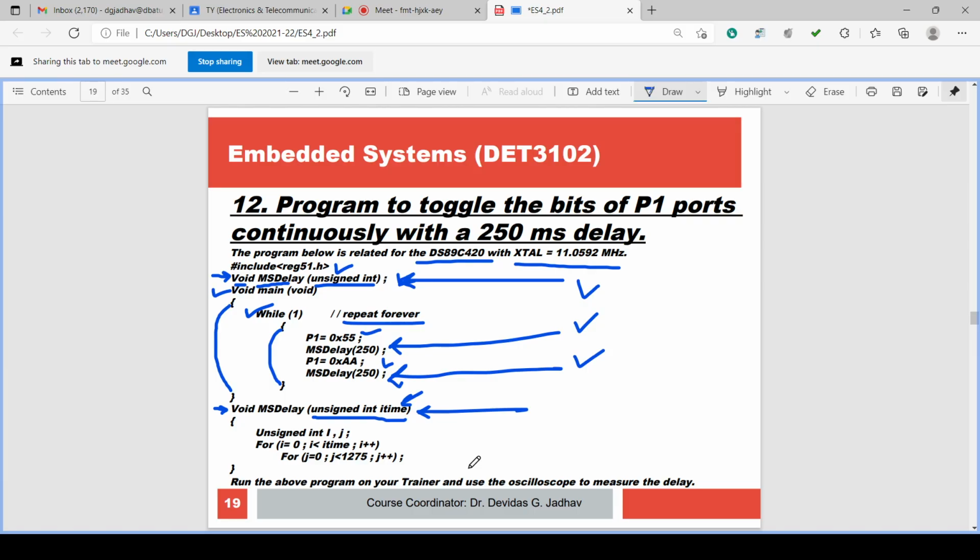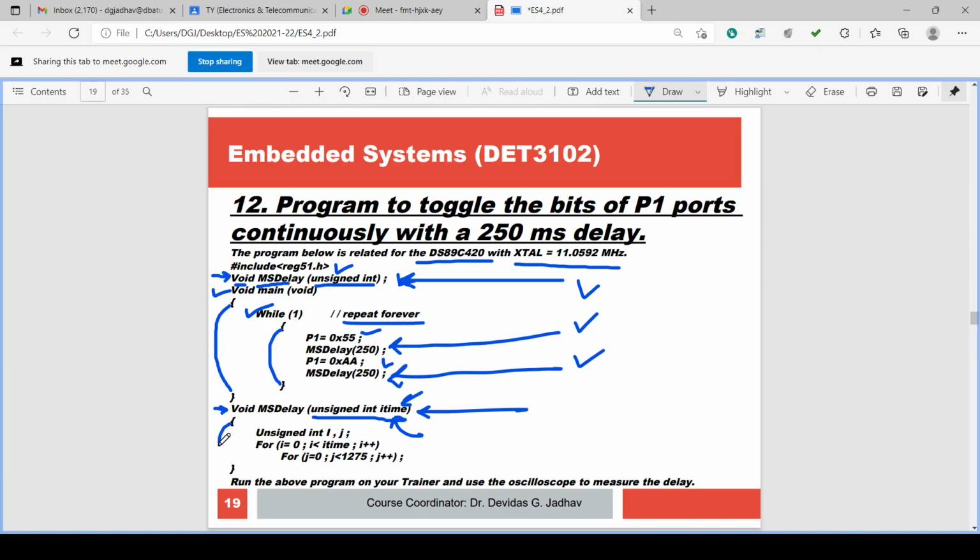one by one. So here after main, void ms delay, in brackets unsigned int I time. I time is the variable name. You can give integer x, y, whatever. So I time is the name of the variable. This variable is now 250 because while calling we are using 250. If you have used 500, I time will equal 500. Again if it is called with 300, I time will be 300. While calling, the value passed is assigned to this variable I time. Okay.